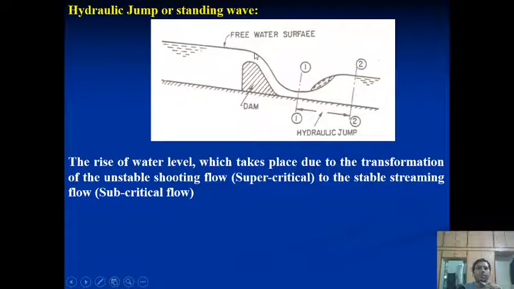To prevent those actions, we provide the stilling basin at the downstream side, where we try to make two different depths of water merge with each other, and this case we consider as the generation of the hydraulic jump.